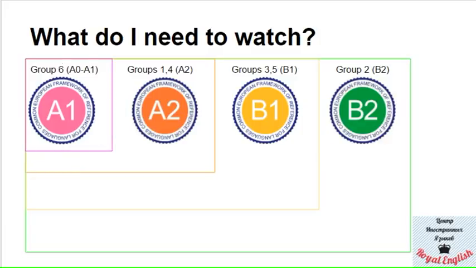So the part for A1. You will see a mark in the top right corner of the screen and it will say A1. If you are A2, then basically you need to watch the A1 part and A2. If you are a B1, you watch A1, A2 and B1. And if you are the luckiest group, group 2, which is B2, you need to watch A1, A2, B1 and B2. So you need to watch the whole video.